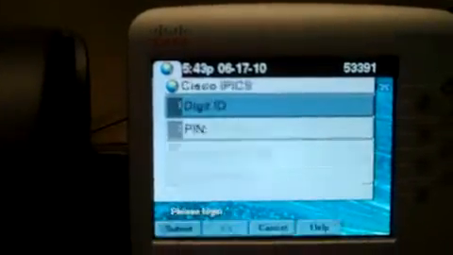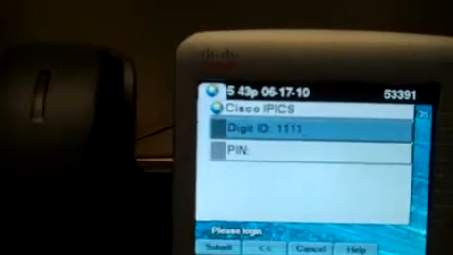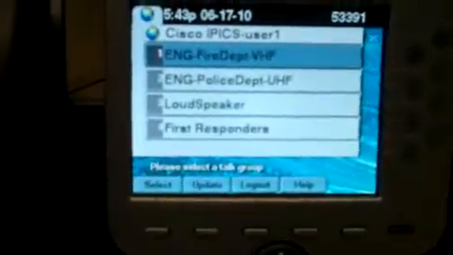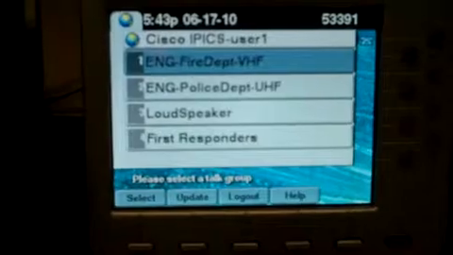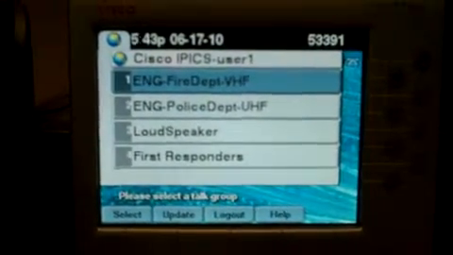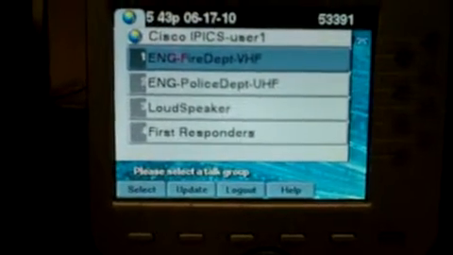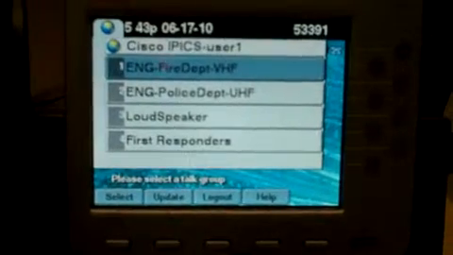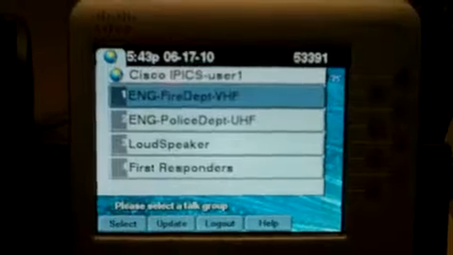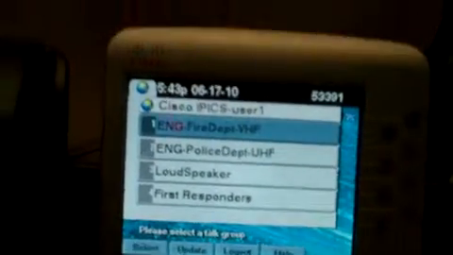If we select iPix, you can log in. And here you can control various functions via iPix. You can talk to the engineering, or the Englewood Fire Department VHF, Englewood Police Department UHF, loudspeaker, and contact the first responders virtual talk group, which bridges the IP phone and the UHF and VHF radios together.